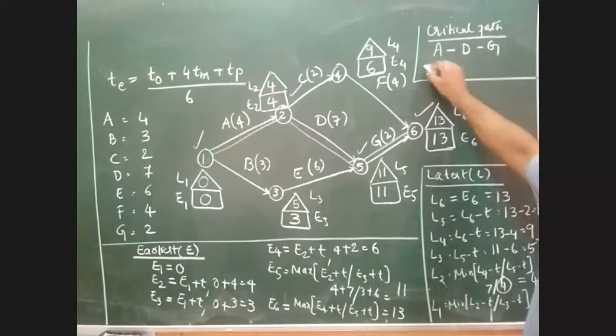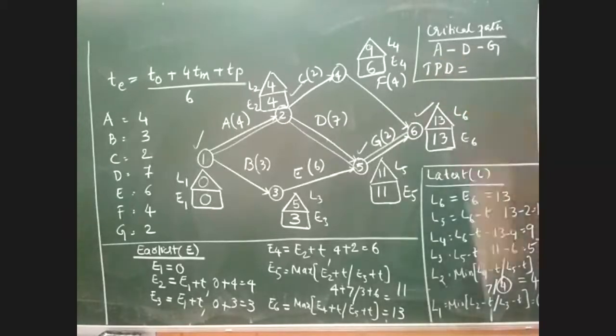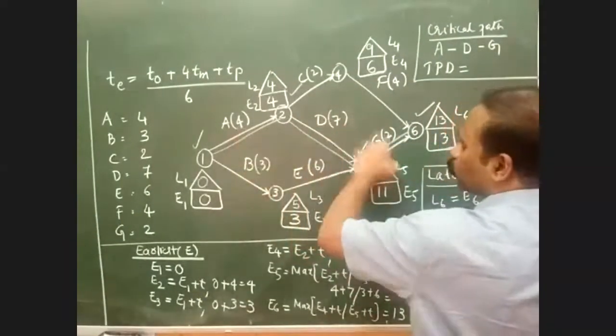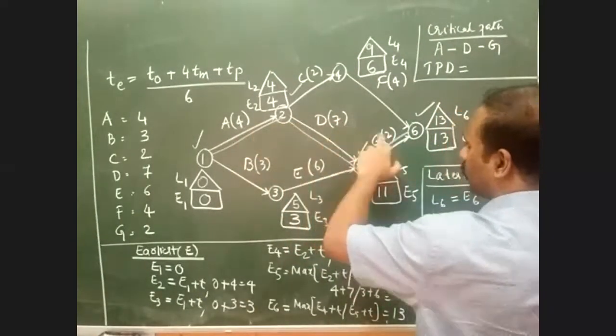What is the total project duration? How much do we get? 13, sir. How do we calculate? We just have to add all the critical parts: 4 plus 7 plus 2. So 4 plus 7 is 11.